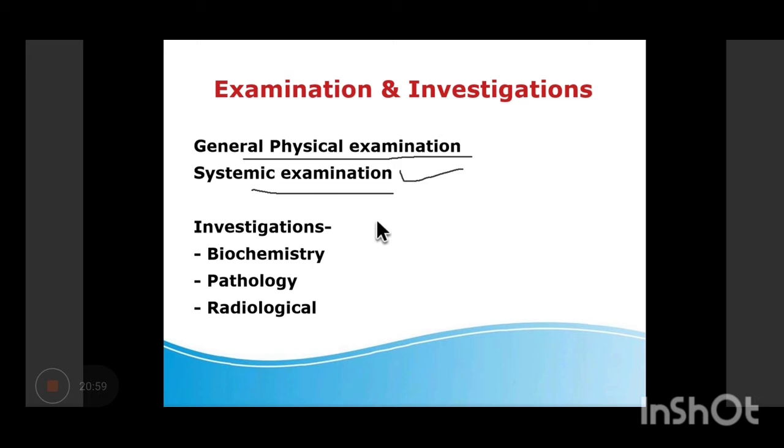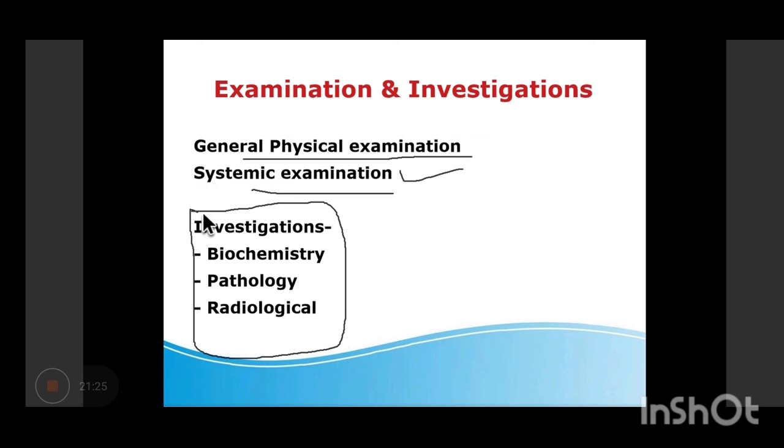Then central nervous system, somebody was saying of gait and all, that will come here. Whether the patient is oriented or not to time, space, and everything, right? So time, place, and person, whether he's oriented or not, any limb weakness, how's the gait, so that will come under the CNS examination.